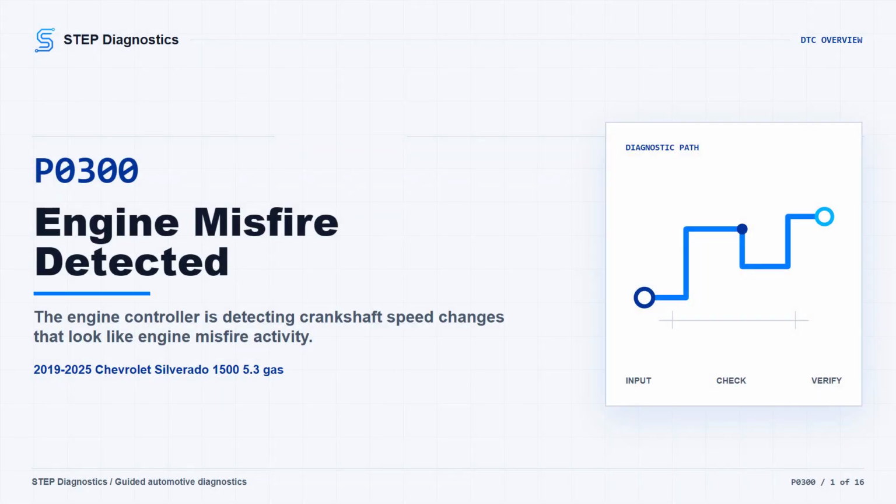On this Silverado, P0300 means the engine controller may be seeing crankshaft speed changes that look like an engine misfire. The truck may run rough, shake, hesitate, lose power, or turn the MIL on. If the misfire rate is high enough to risk catalyst damage, the MIL can flash.